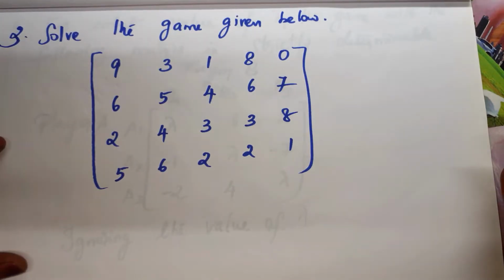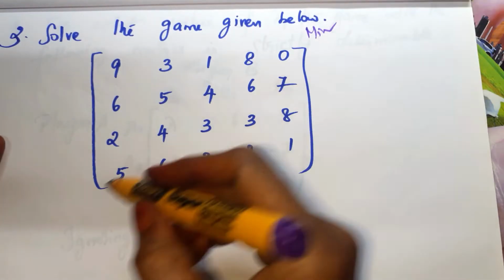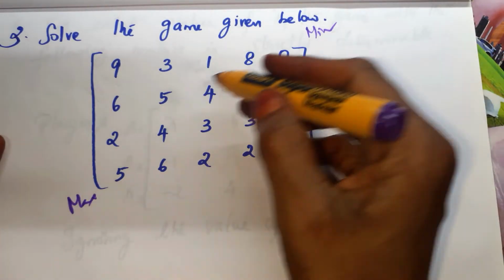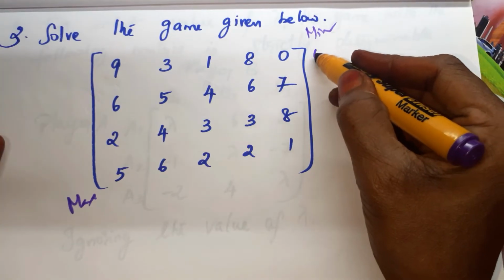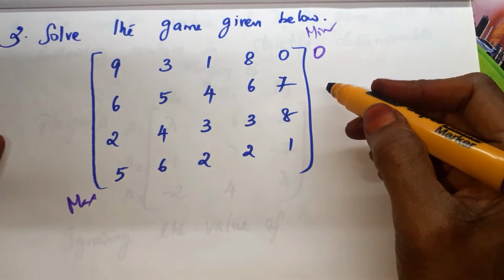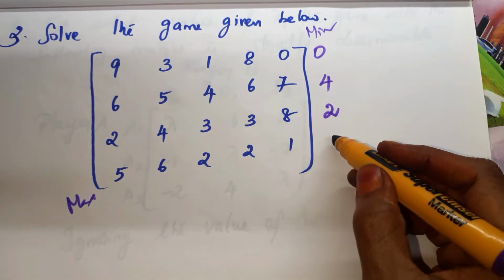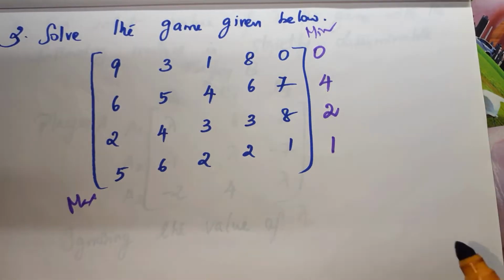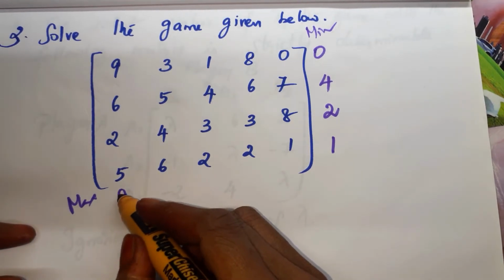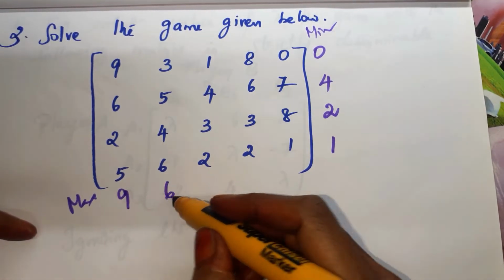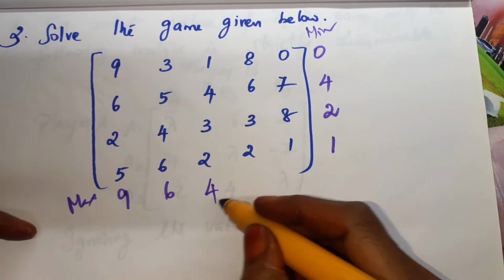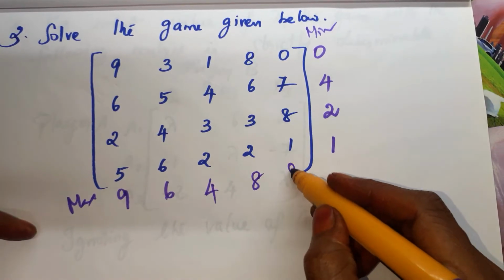The next problem, we are going to solve the following game, right? The same thing, minimum and maximum. Row wise minimum is 0. And what is the minimum in the second row? 4. And here it is 2 and here it is 1. Column wise maximum 9, 6, 4, 8 and 8.